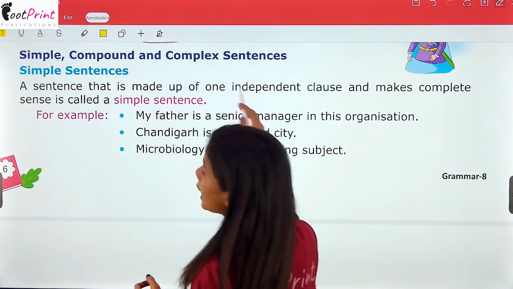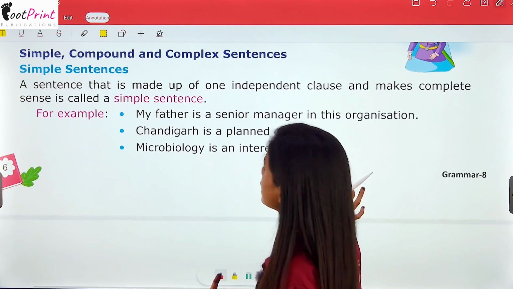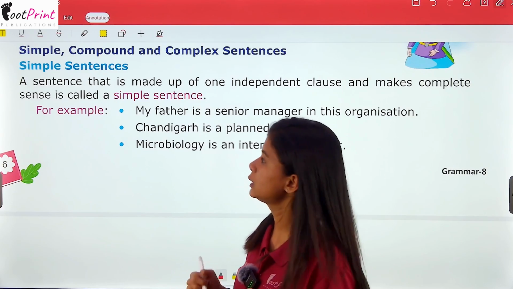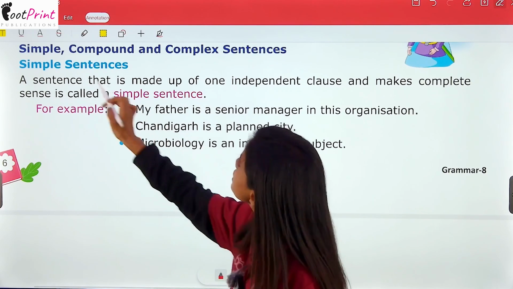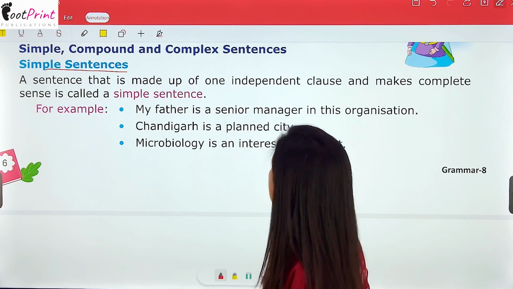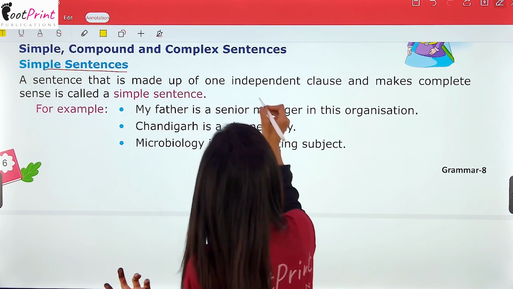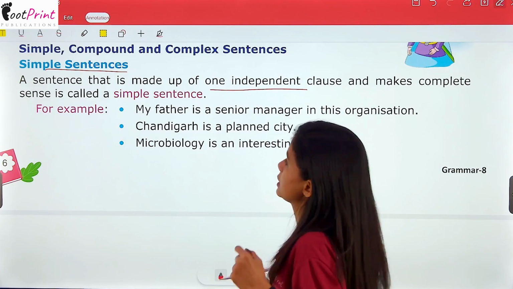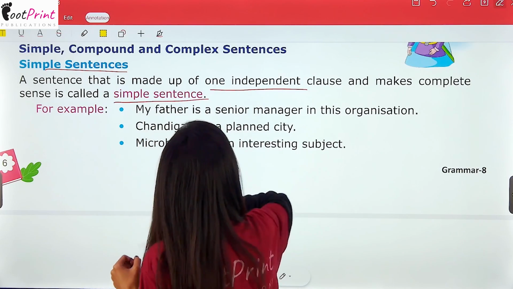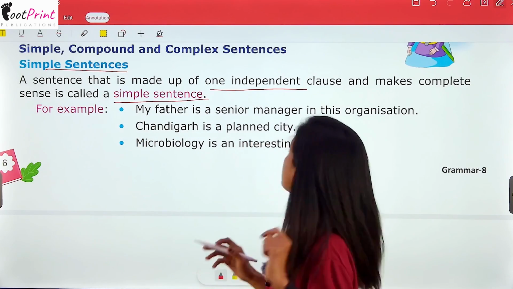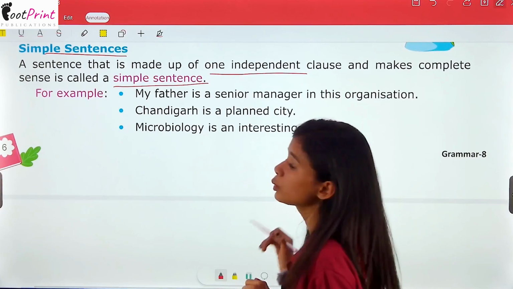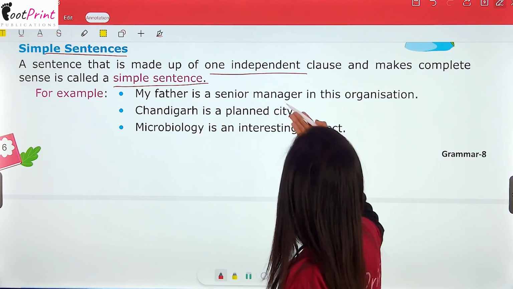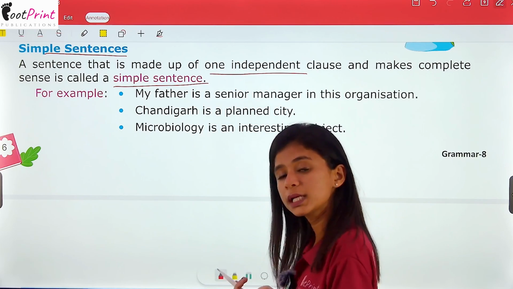Simple, compound and complex sentences. Now, these are the other types of sentences which we will be doing in this chapter. First is simple sentences. Now, a sentence that is made up of one independent clause and makes a complete sense is called a simple sentence. जो सिर्फ एक clause से बना होता है, वो क्या होता है हमारा simple sentence. For example, my father is a senior manager in this organization.